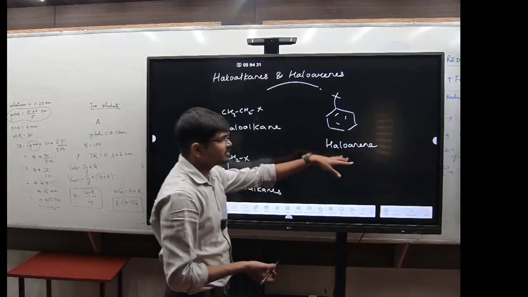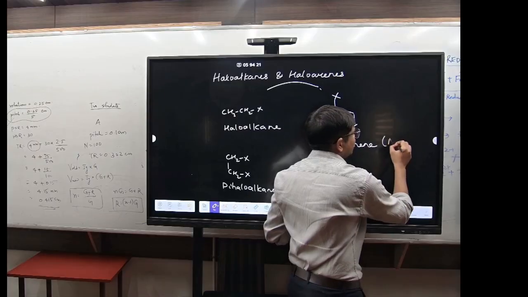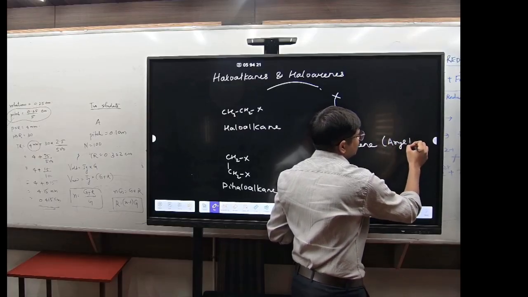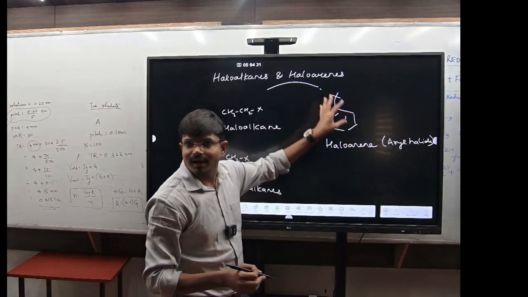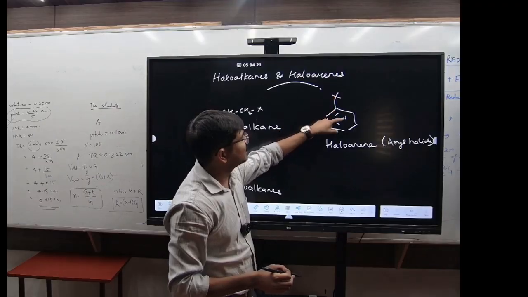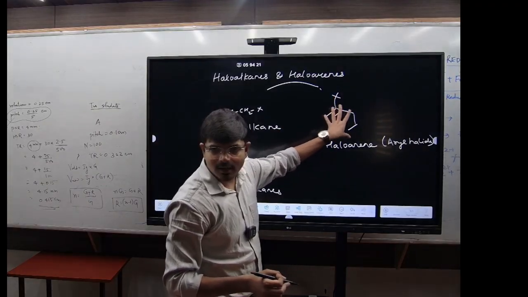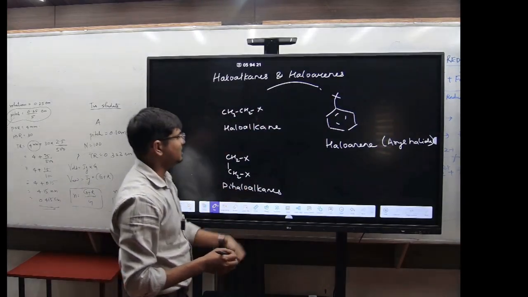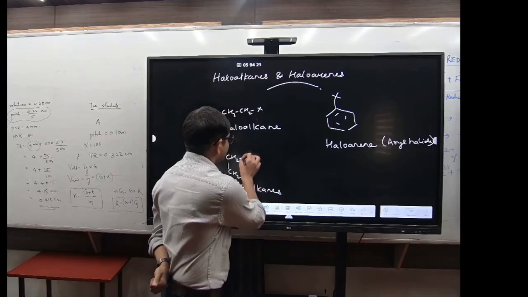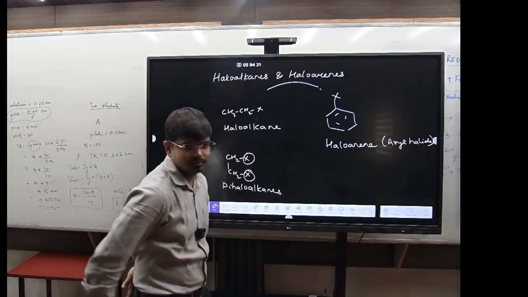This haloarene is also known as an aryl halide. In case of an aryl halide, the halogen is directly attached with the aromatic ring. Got it? Now this is a dihaloalkane because two halogen groups are there.